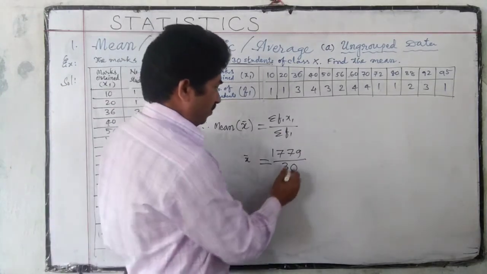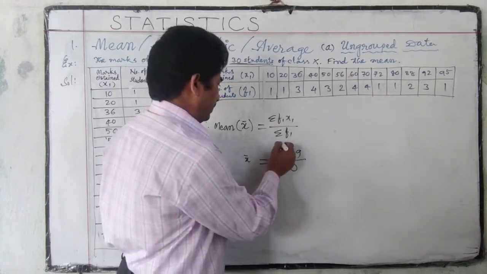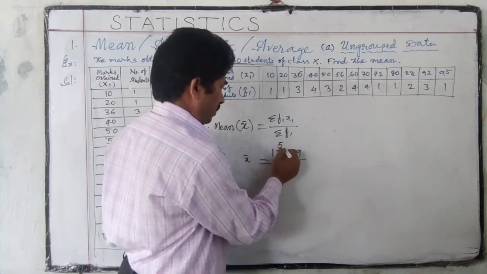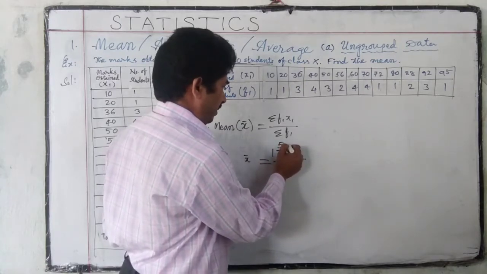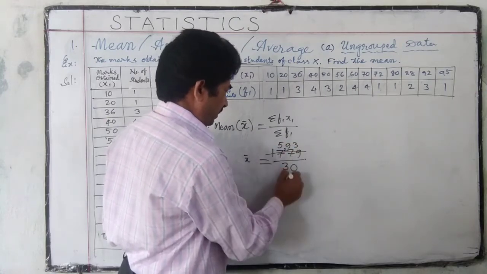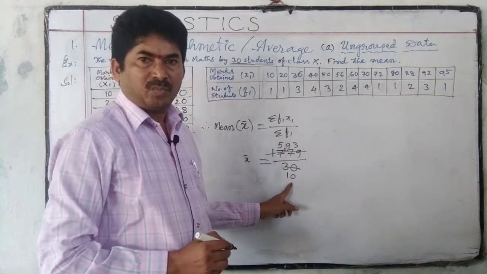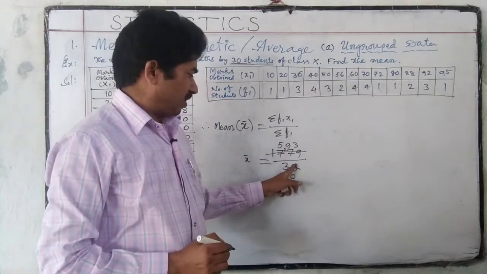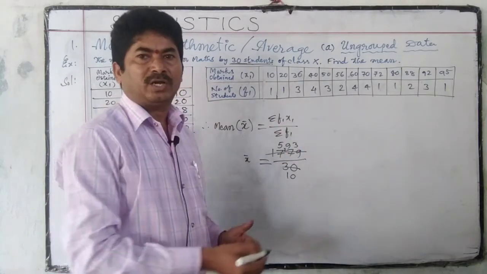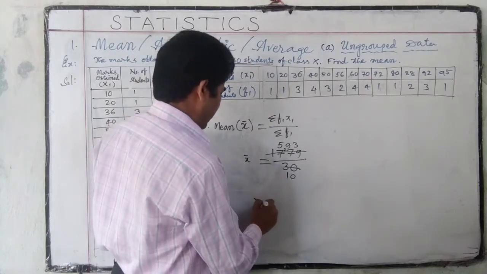Here first we have to cut with the 3 table. 3 6s are 18, 3 5s are 15, 3 9s are 27, 3 3s are 9, 3 1s are 0. Here we have got 10. No need of dividing with 30 or 10. Just we have to shift the decimal to the left by one place. Then we can get the answer directly.